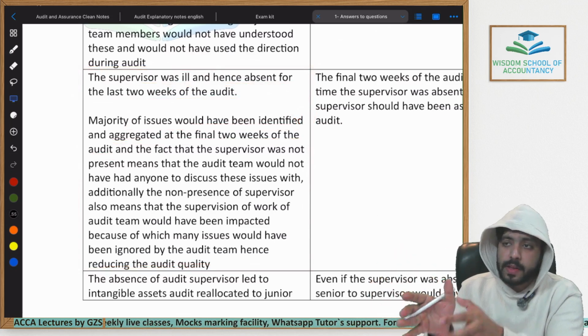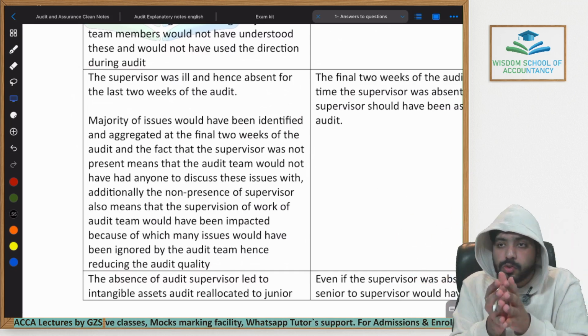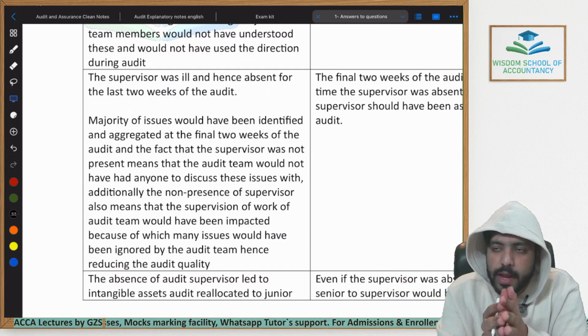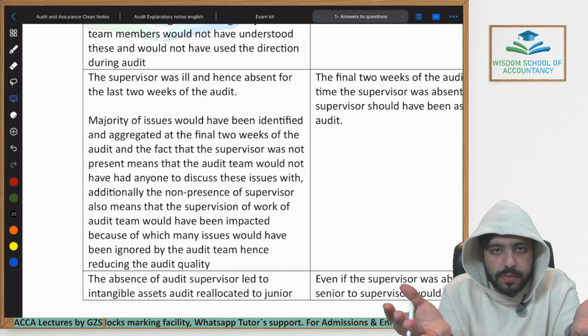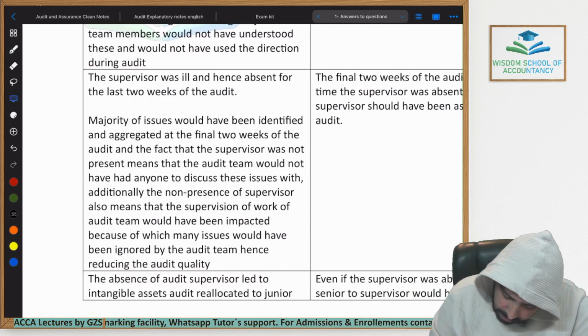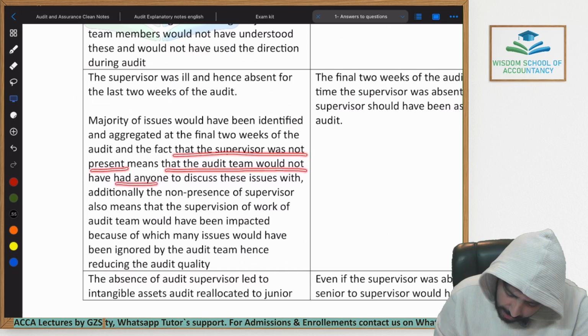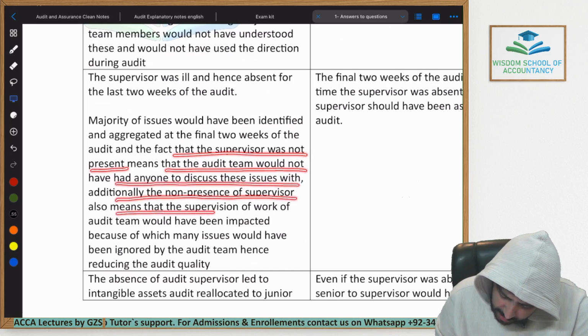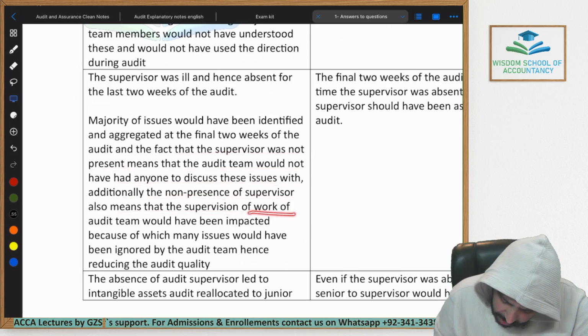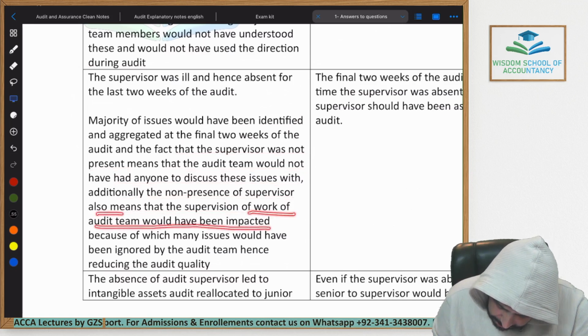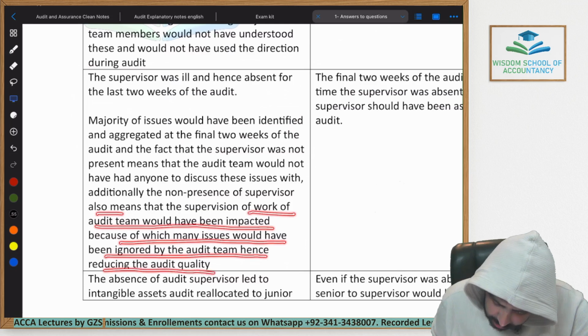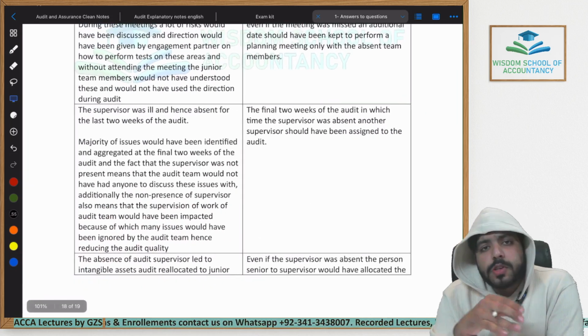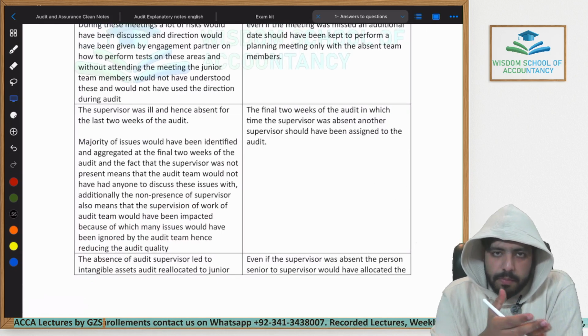And in the final 2 weeks, when they had to discuss all of these issues with someone, there was no one present within the audit team. So they had to decide themselves what to do with these issues. The fact that the supervisor was not present means that the audit team would not have had anyone to discuss these issues with. Additionally, the supervision of the audit team's work would also have been impacted, because of which many issues would have been ignored by the audit team, hence reducing the audit quality. This was the first stage, identification of the deficiency because of quality control.